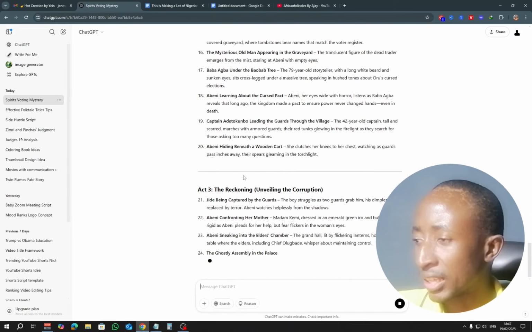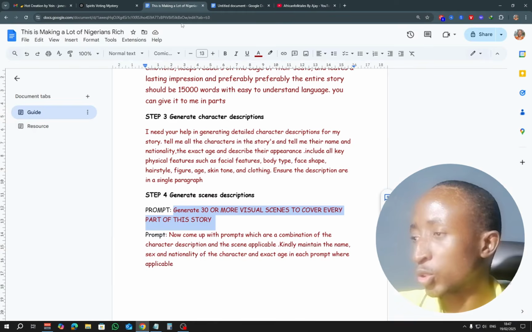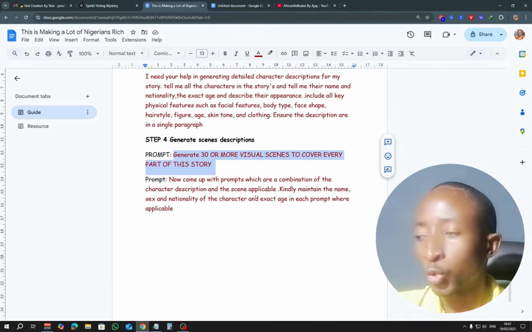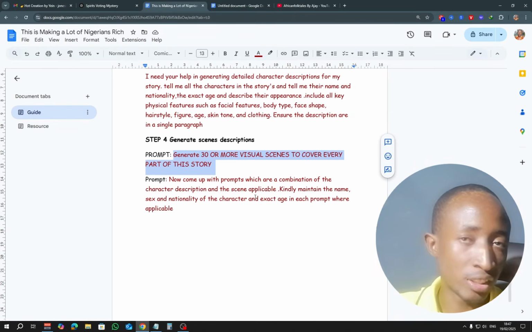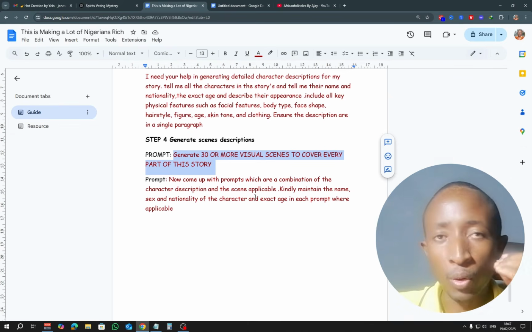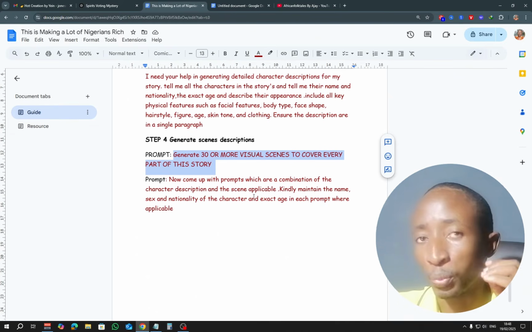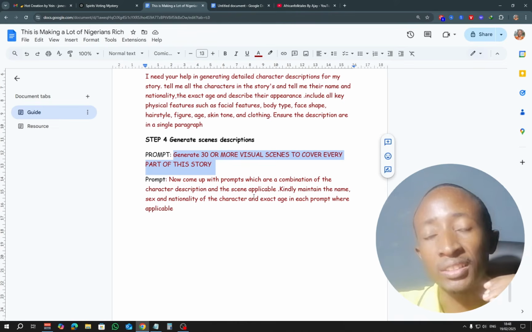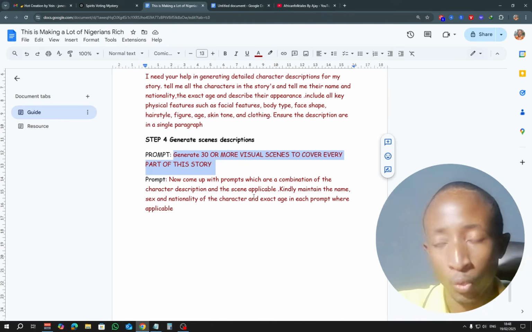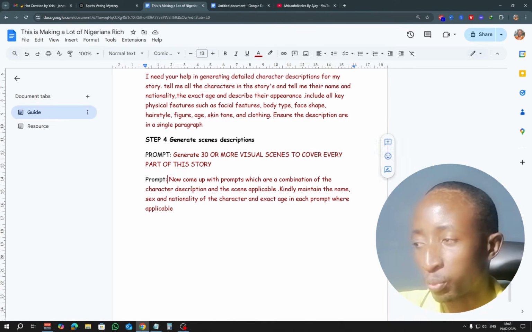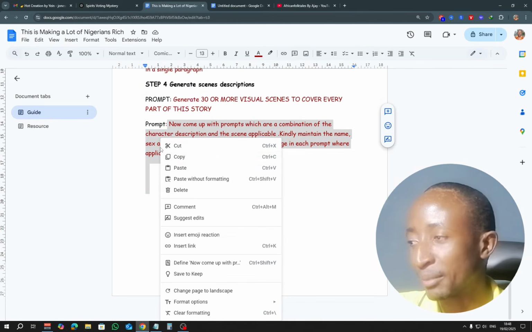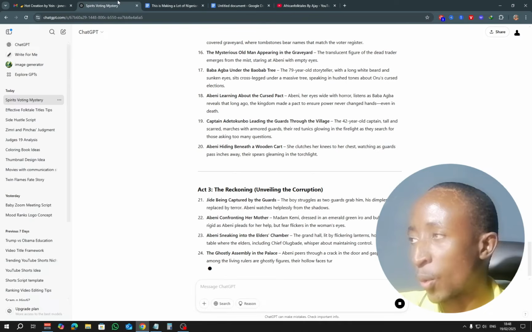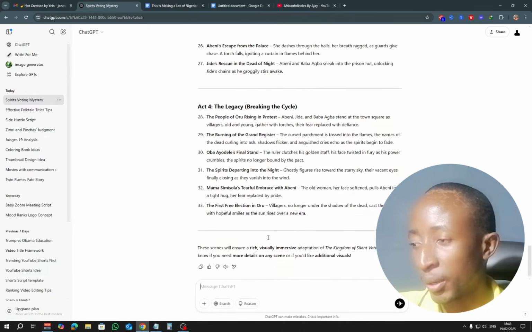Okay, so once the scenes have been generated, you're going to ask the AI to come up with prompts that can help you generate the images for those scenes. You want the prompts to be generated in such a way that the characters remain consistent. So we're just going to copy this prompt. I've already done the heavy lifting. I don't know how many times I'm going to say this, but let's go right ahead. Copy this. Okay, once you copy that, you're just going to paste it right here.